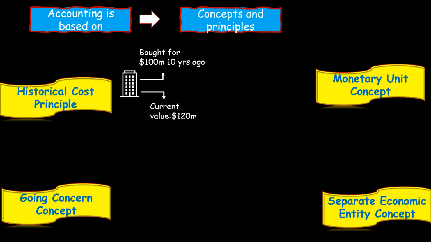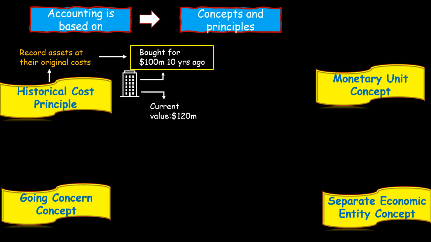Now, to answer this question, the cost principle tells us that we need to record our assets at their original cost, i.e. the price or the cost that was paid at the time when it was purchased. So we should record this asset at its original cost of $100 million, not at its current market value or fair value of $120 million.